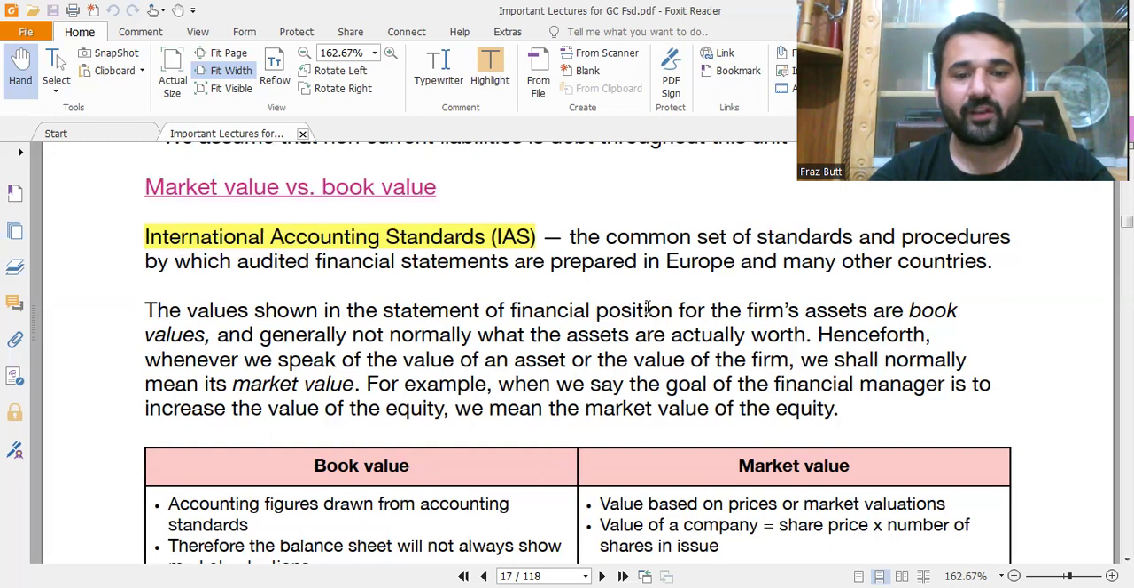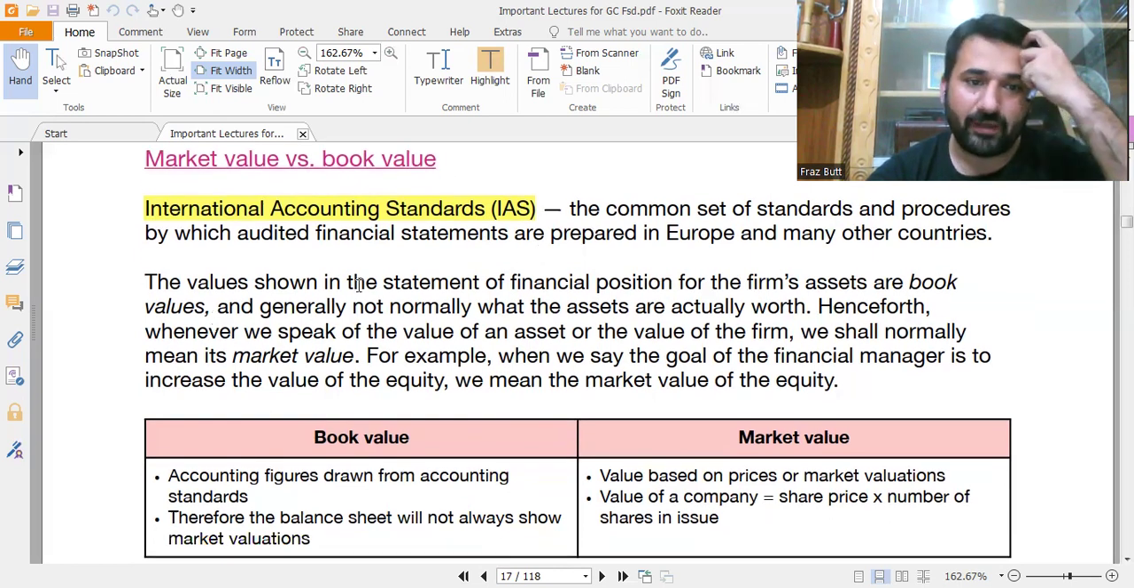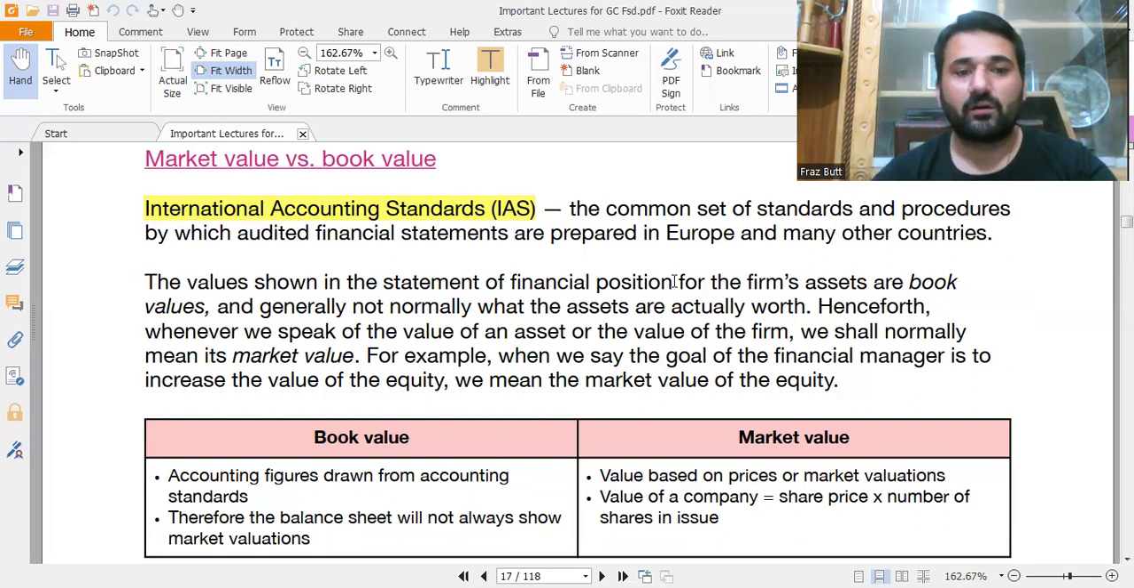The values shown in the statement of financial position for the firm's assets are book values. So the values which are shown on the book are the book values. The values shown in the statement of financial position, either the income statement, the balance sheet or the cash flow statement, for the firm's assets are book values, and generally not what the assets are actually worth.